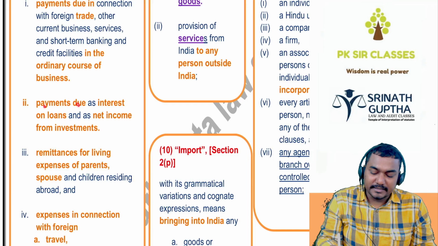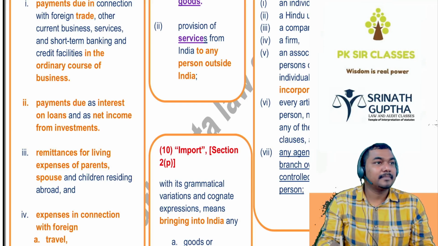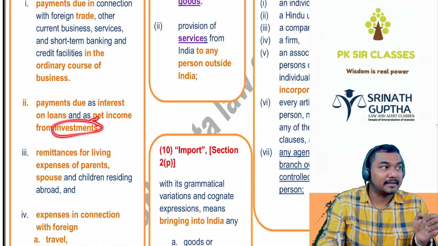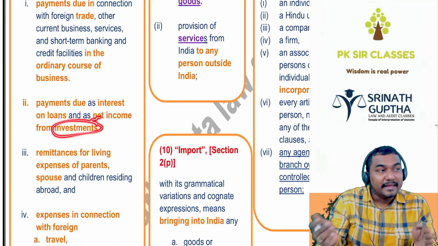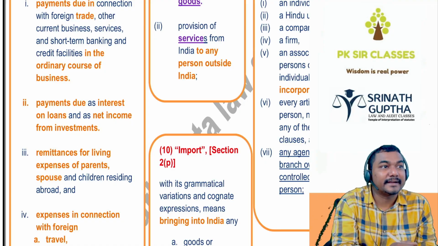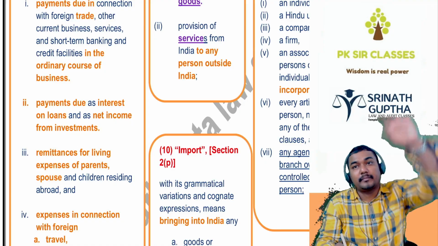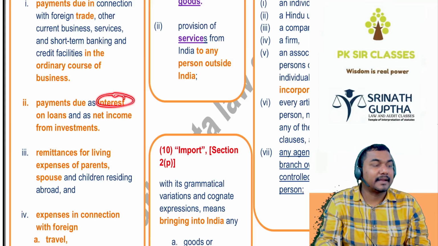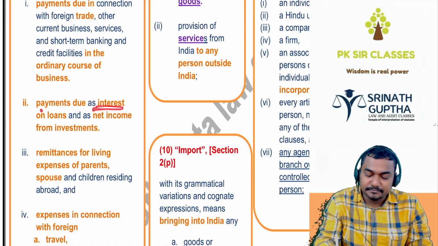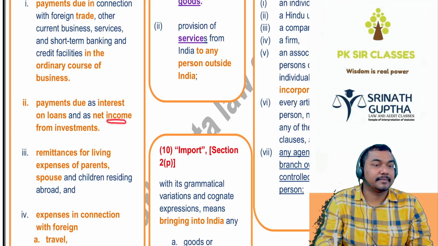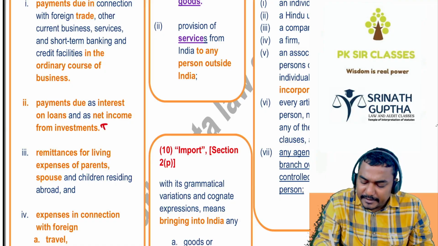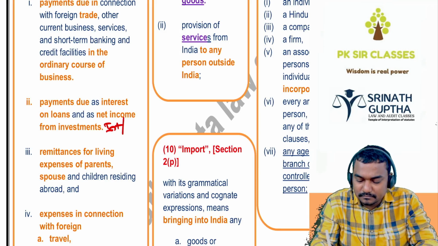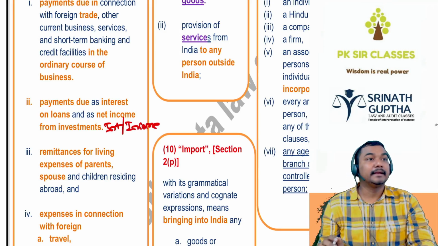Next, payment due as interest on loans or net income from the investment. If you're making the investment in America, you're buying a building in America, investment, capital account. Every month you're getting the rent, current account. And you're taking the loan from America, capital account. On that loan you have to pay interest every month, current account. So payments due as interest and income from the investments. समझ में आया बेटा? Interest or the income.